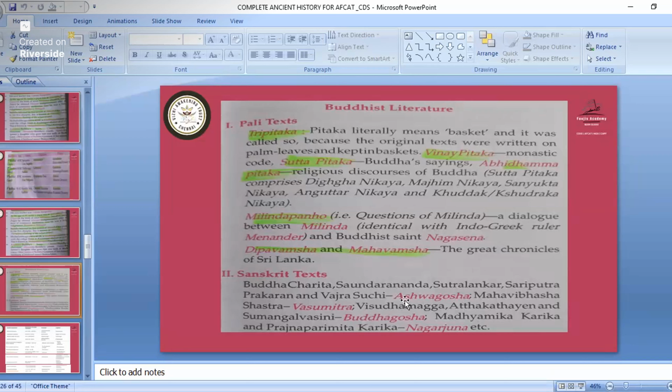And in Sanskrit text, see, Buddha Charita, Saundarananda. This is not important, but Buddha Charita is important. That was written by Ashvaghosha. All these books were written by Ashvaghosha, but Buddha Charita is important. So they might ask, Buddha Charita was written by which person? So that is Ashvaghosha. Mahavibhasa Shastra was written by Vasumitra. Visuddhimagga, Atthakatha, and Sumangalavilasini were written by Buddhaghosa. This question has not come, but questions about Ashvaghosha and Vasumitra have come. So study this one.